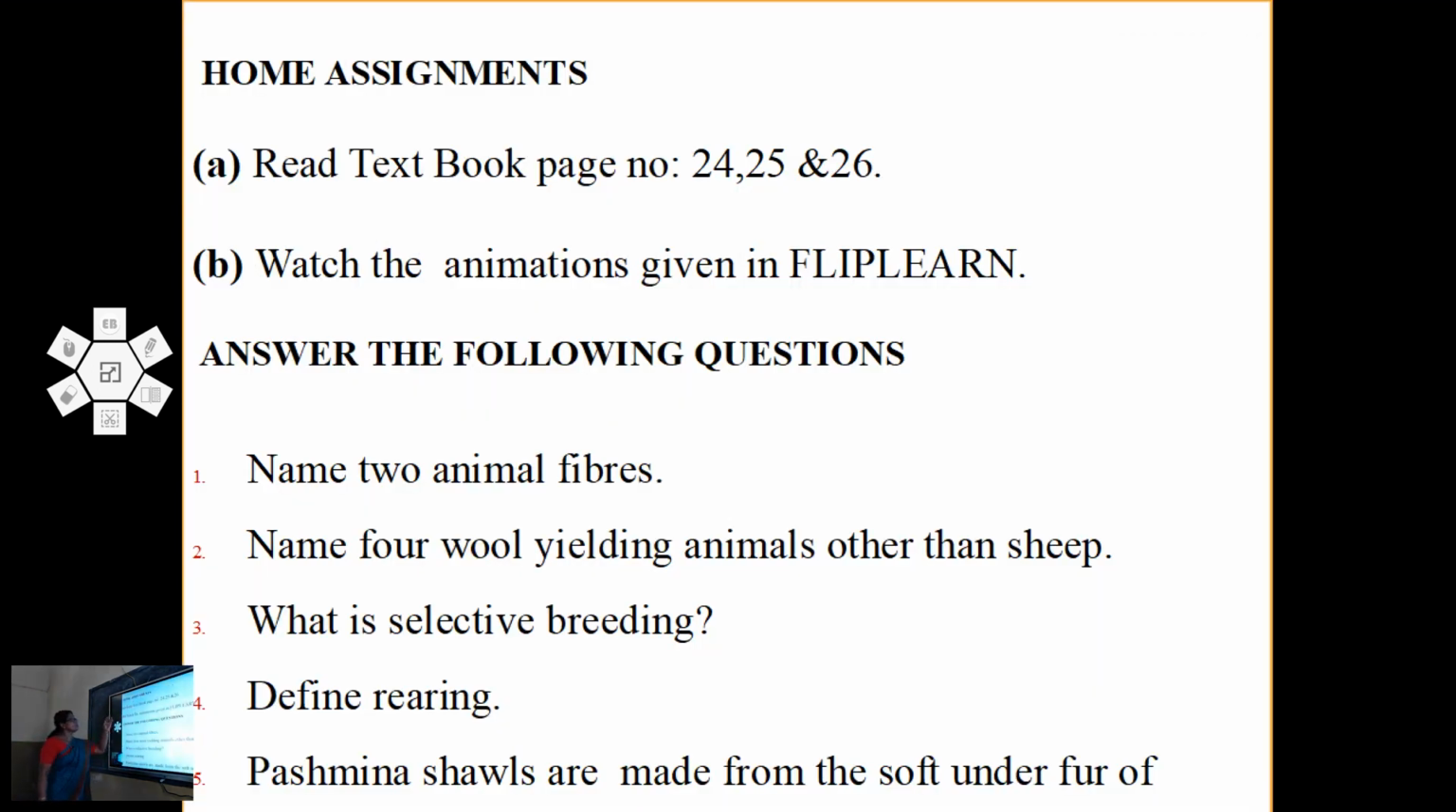Now there are a few home assignments. Read the textbook page numbers 24, 25 and 26. Read well and find out the answers to these four questions. Name two animal fibers. Name four wool yielding animals other than sheep. What is selective breeding, and define rearing.